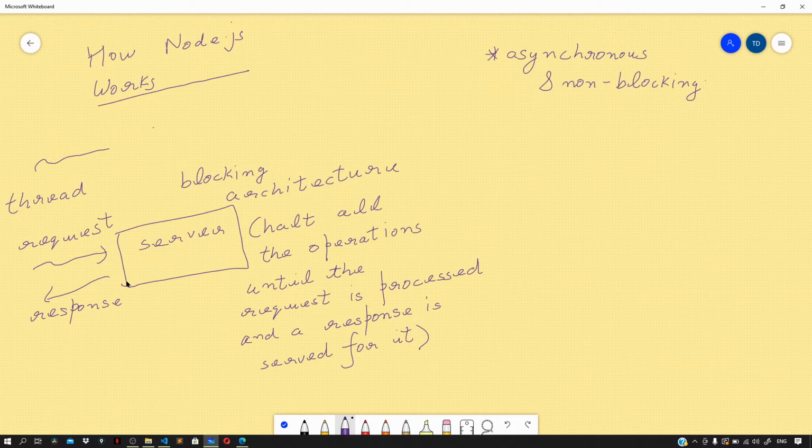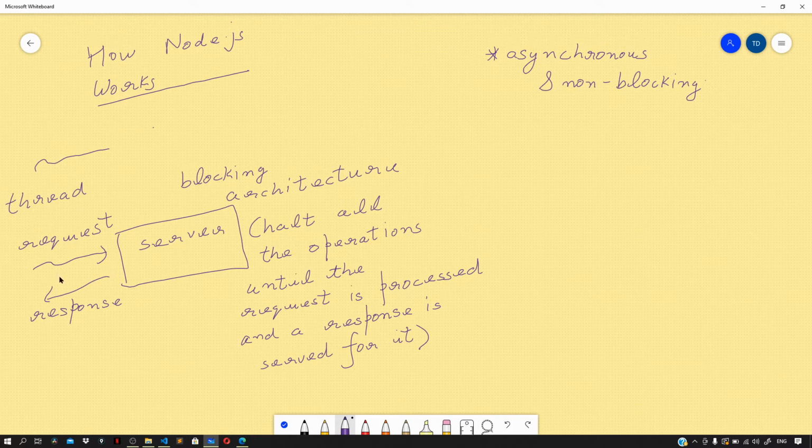Now to handle this issue, we could have spun different threads for different requests, but with Node this is not possible. Node.js handles things in a bit different way. Instead of spawning a new thread for every new request, all the requests are handled on this one single thread.